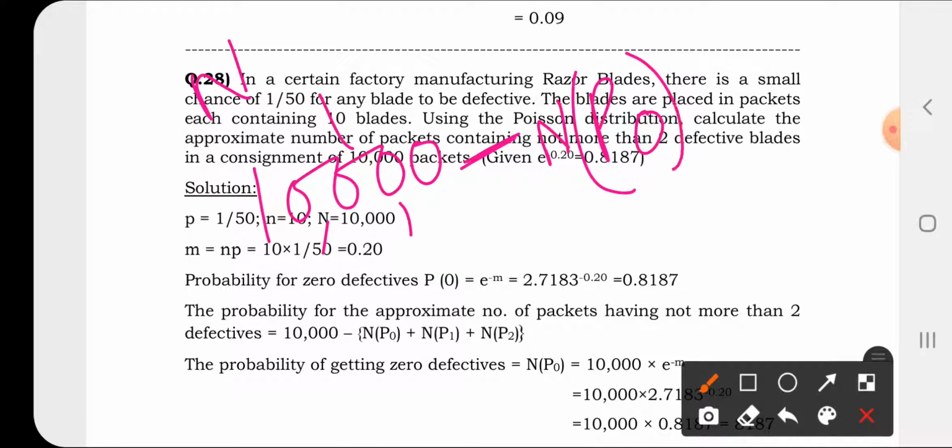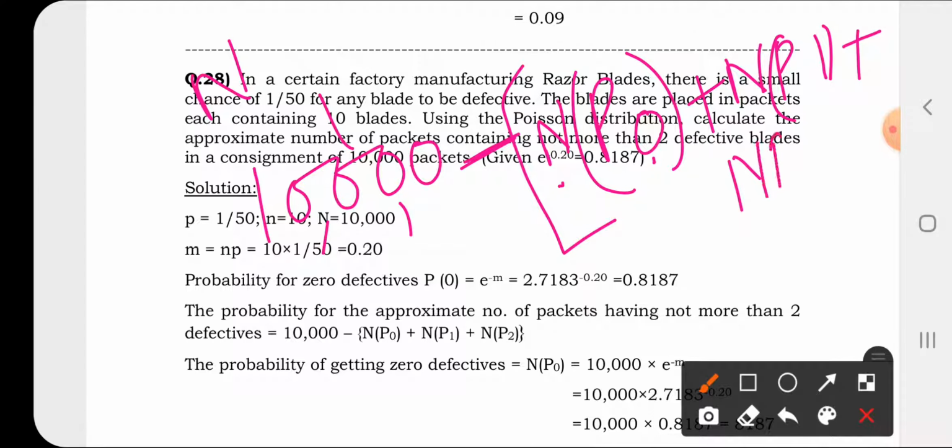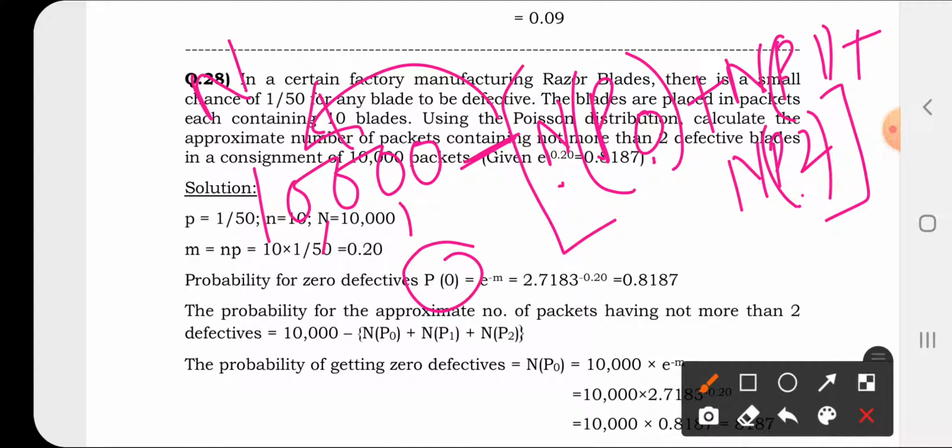You have to find out N times P0, multiplying with 10,000, and you have to find out NP1 and NP2. You have to add these together and subtract from the 10,000 packets. You have 10,000 packets, and in each packet there are 10 blades. So that 10 blades is your small n.